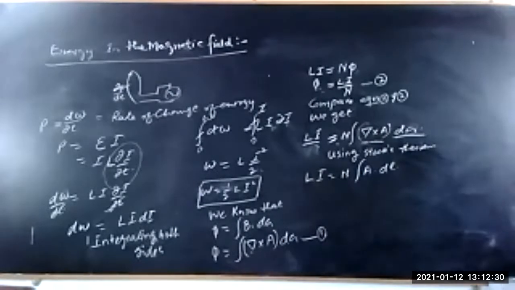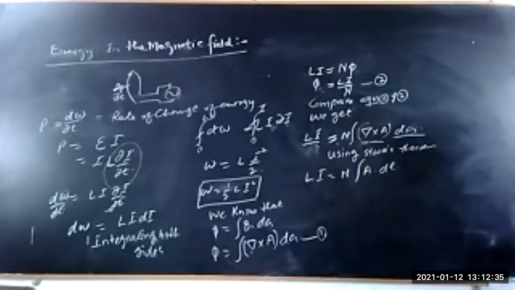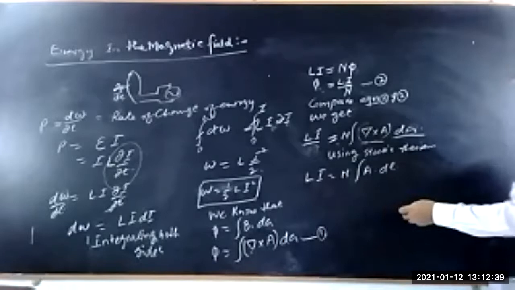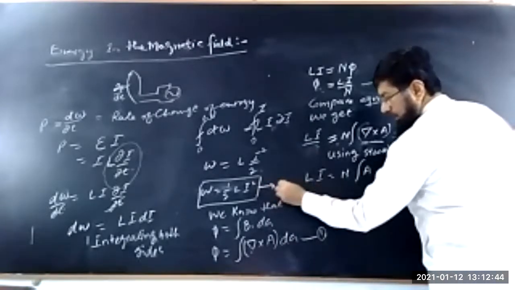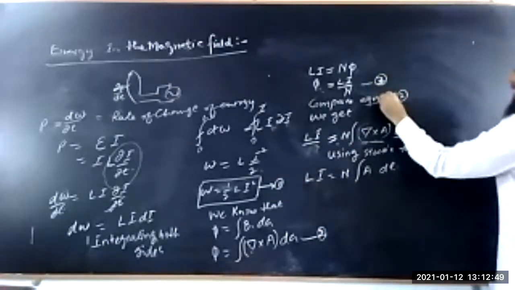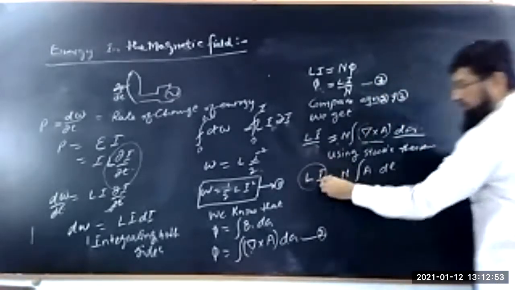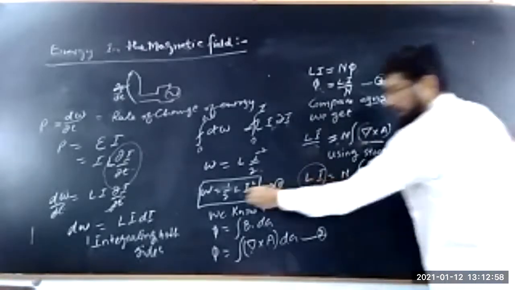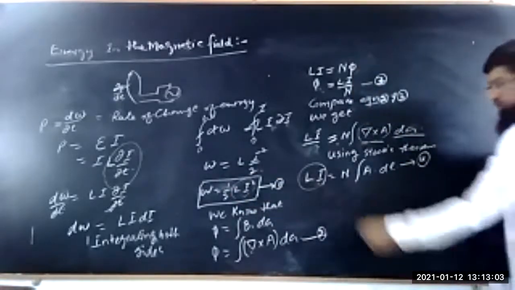Now this can be rewritten in terms of the current here. Li, if we look here, this is equation number 1, let's say. This is equation number 2. This is equation number 3. Compare 2 and 3. So if we substitute the value of Li from equation 4 into equation number 1, we get the energy.